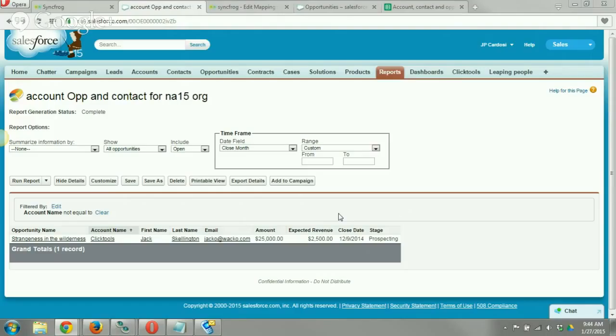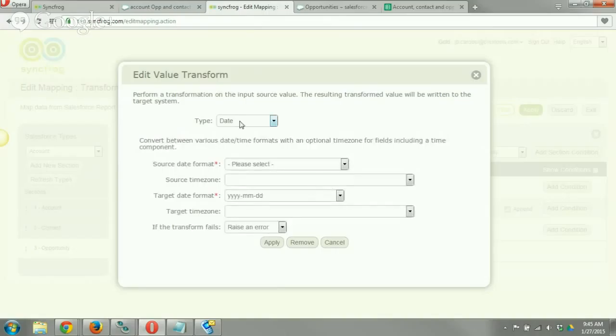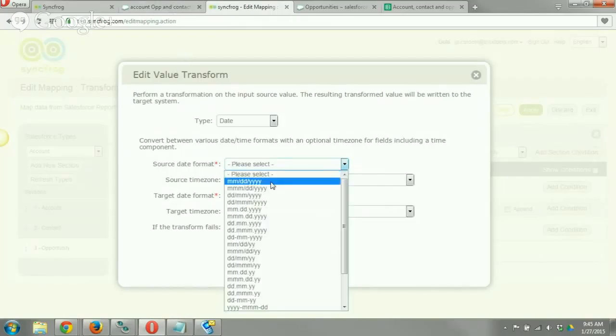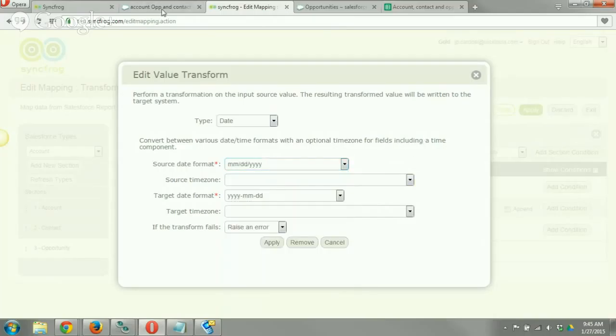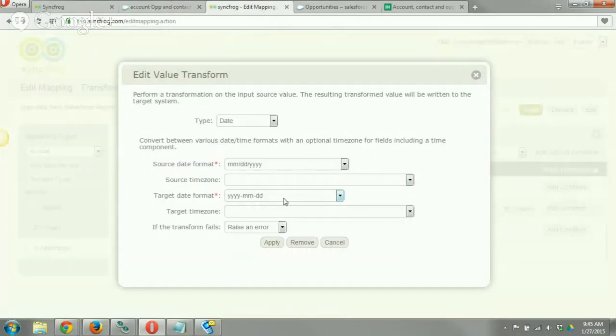So what we're going to do is we're going to have Syncfrog automatically convert our close date on a mass scale for us. So we're going to click on this little transform button here, and it says create a value transform. And we're going to use a date transform. So our source date format from our report is in the format of month, day, year, right? So there's month, day, year. And our target format, like I stated, has got to be in a specific format for Salesforce, and that's year, dash, month, dash, day.